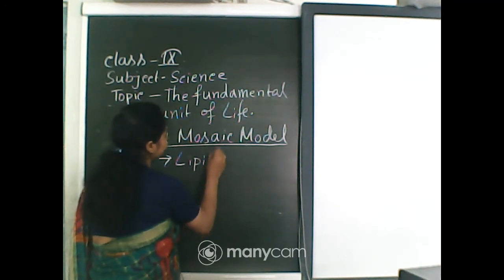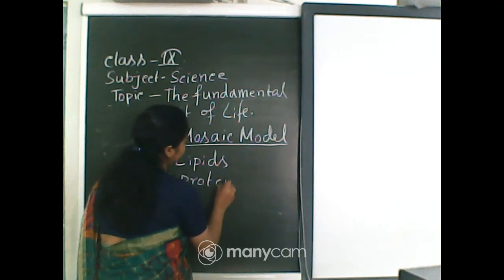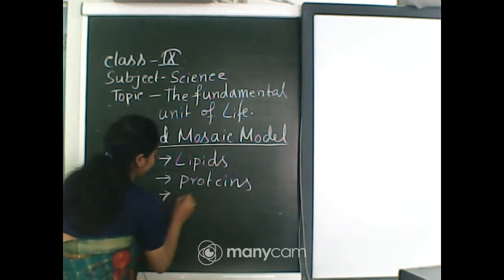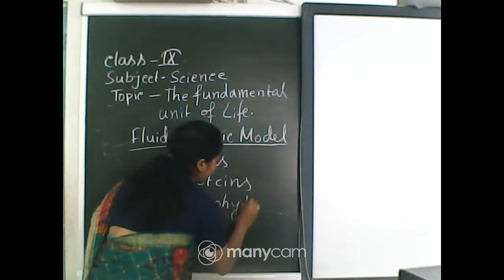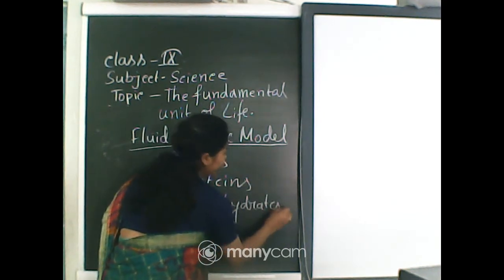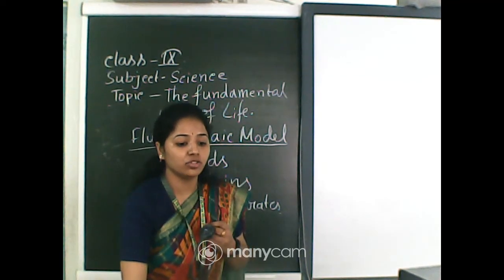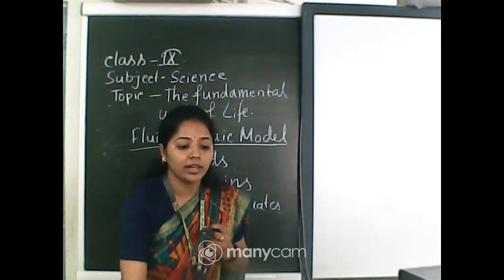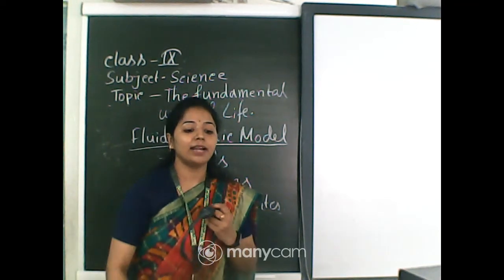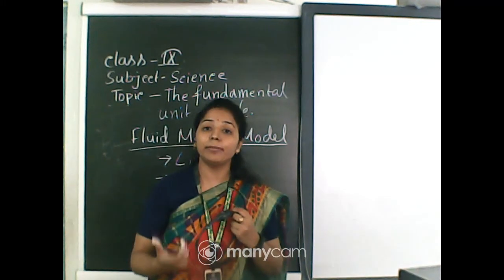These three things were the main components of the plasma membrane according to the fluid mosaic model. Now these components can flow freely and fluidly inside the plasma membrane.